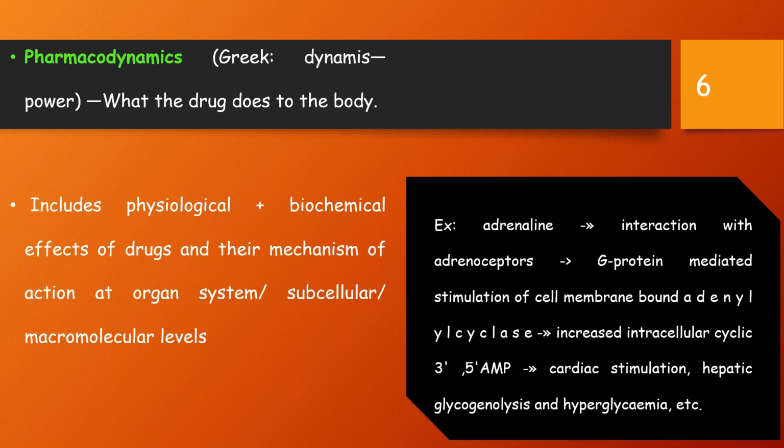So these are the series of events after the administration of a drug into the body. So pharmacodynamics is that part of pharmacology which deals with the effects of drug on the body.